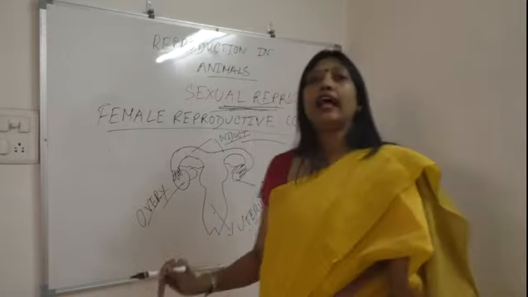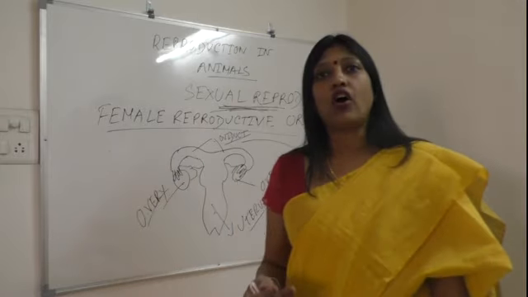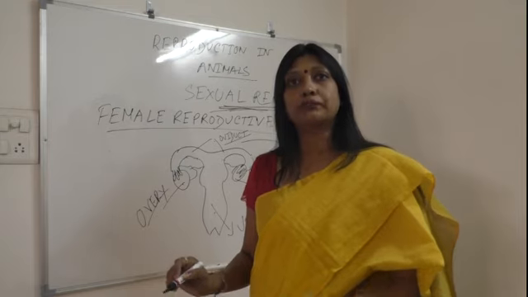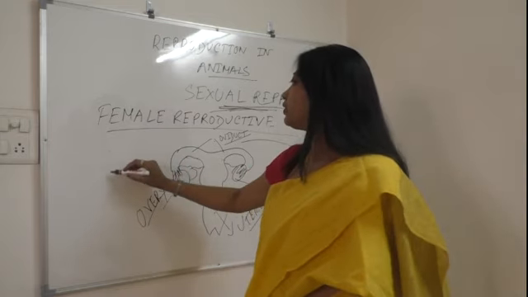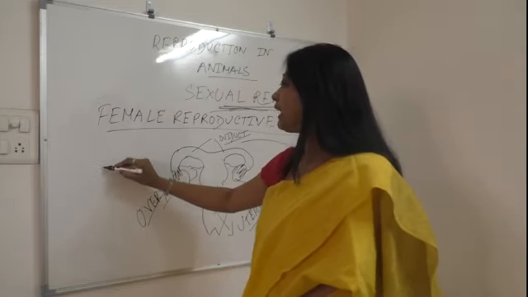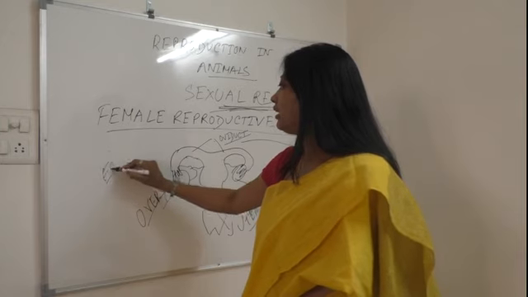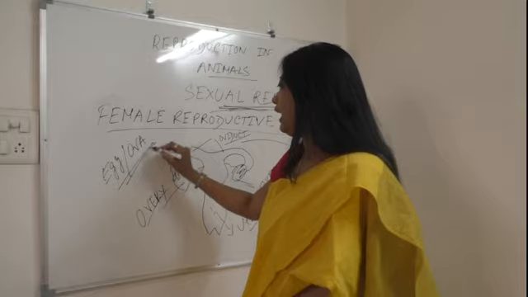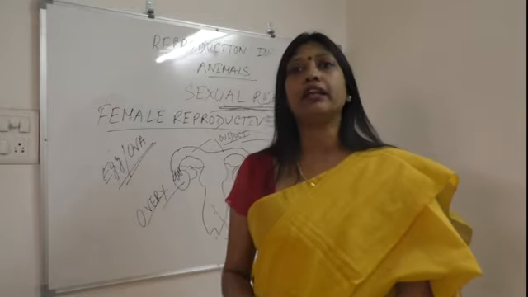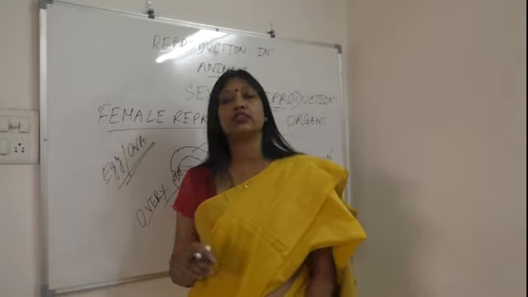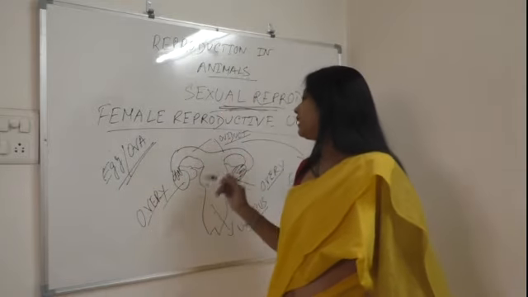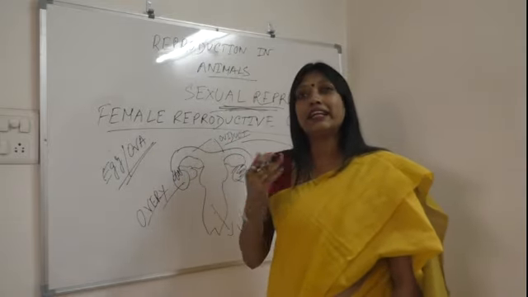Now, in the male reproductive organ, you have learned that the male gamete is called sperm. In the female reproductive organ, the female gamete is called egg or ova. In males, you have learned that the testes produce millions of sperms, but in the female reproductive organ it is slightly different.